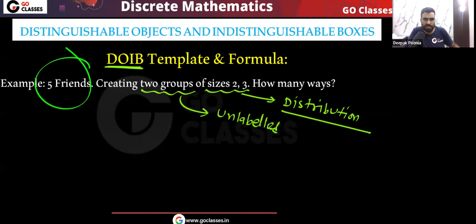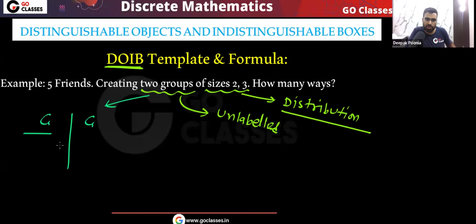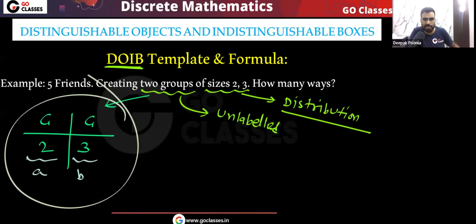You have distinct objects, friends are there. We want to distribute them into identical boxes. There are 2 identical boxes. These are the identical boxes. And you can see in one box we need to put 2, in one box we need to put 3. So you can see it's like this. I can call it A, B. So there will be nothing to divide. Yes or no? There are no repeated elements here.